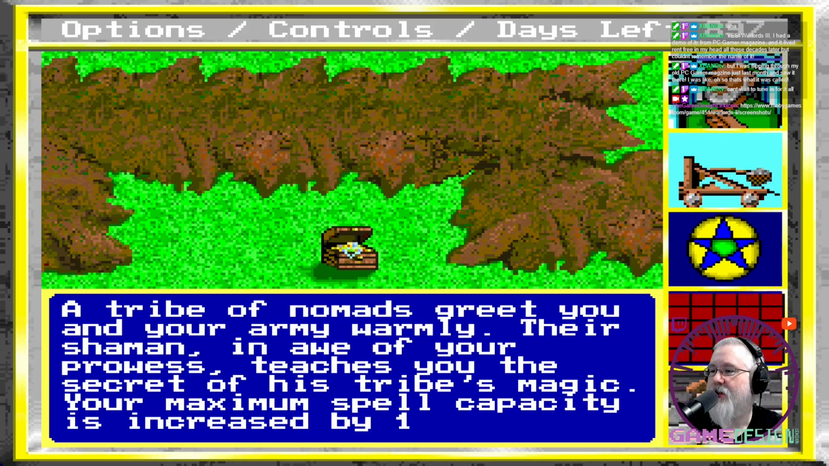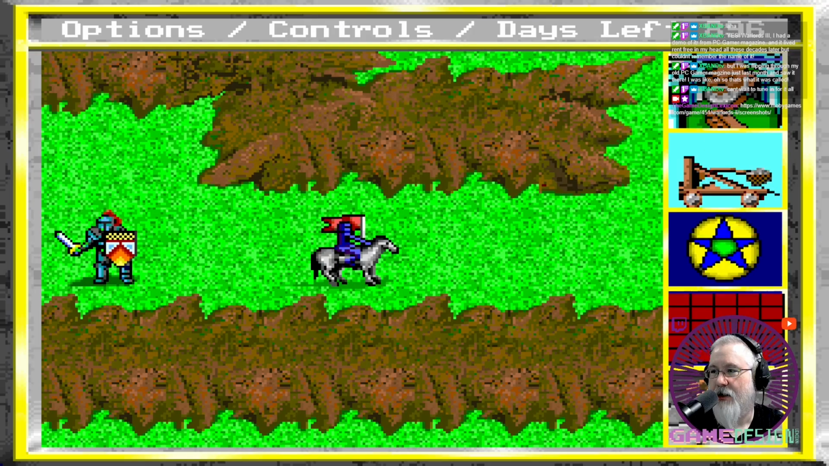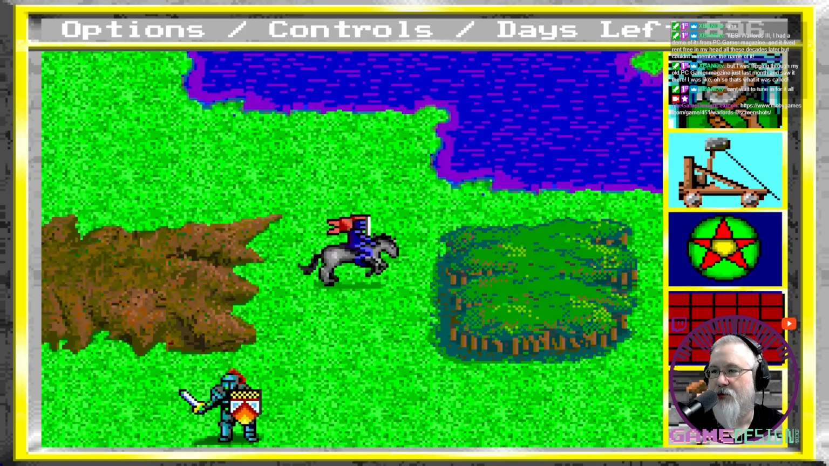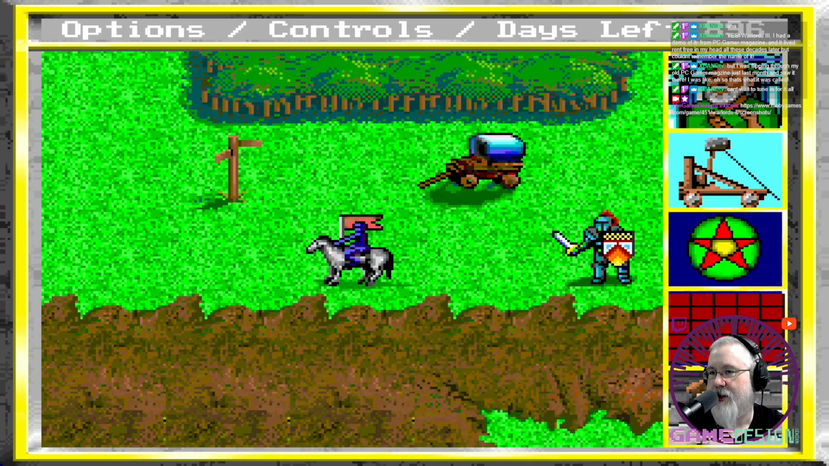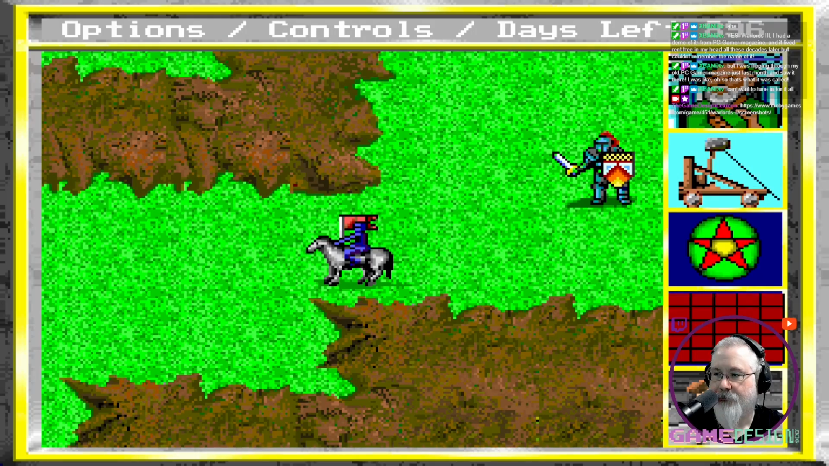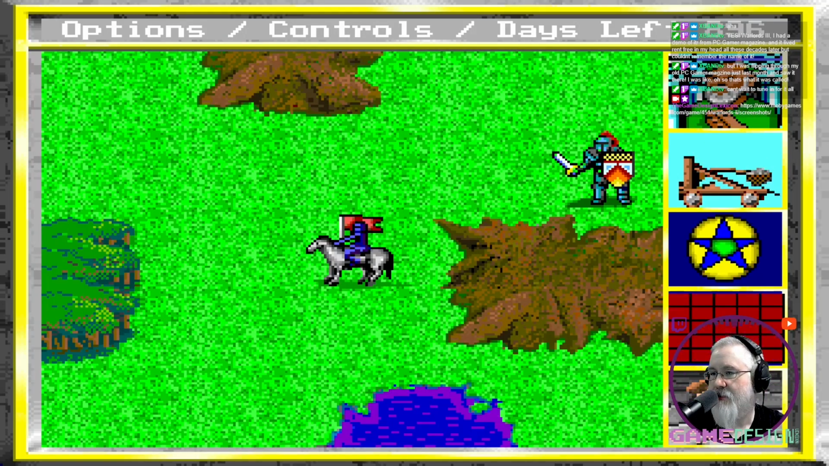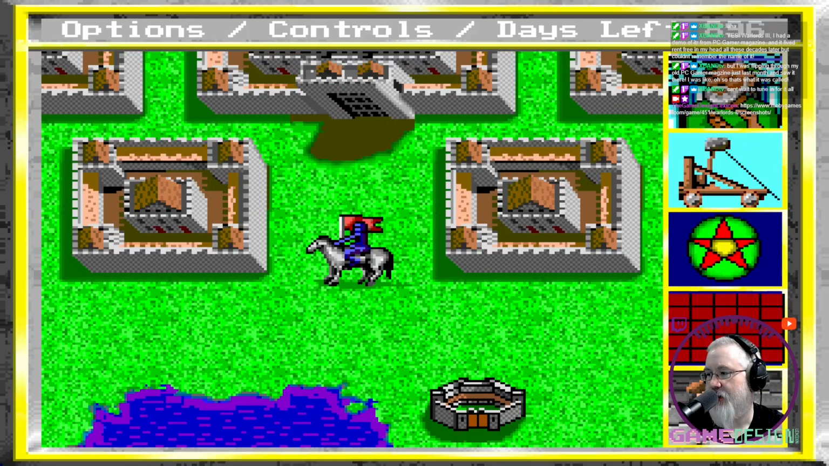A tribe of nomads greets you and your army warmly. Their shaman, in awe of your prowess, teaches you the secret of his tribe's magic. Your maximum spell capacity is a complete... Oh shit! I don't want to attack again. I wanted to go get recruits first. So what we're gonna do is we're just gonna generally run from these guys, even though they're gonna follow us. I want to spend what little money I have on some more troops.